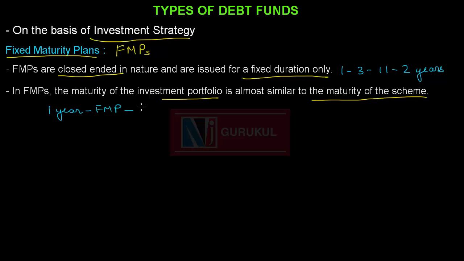Starting from 1st Jan 2017 and it will mature on 31st December 2017. So here, the fund manager will invest only in those securities whose maturity date is near 31st December 2017. Maybe around 25th December or 28th December or 30th December.